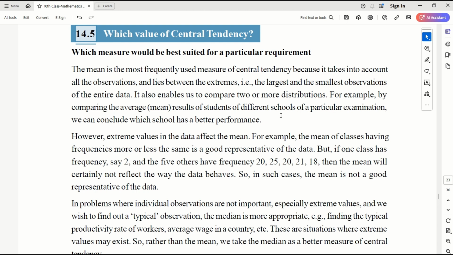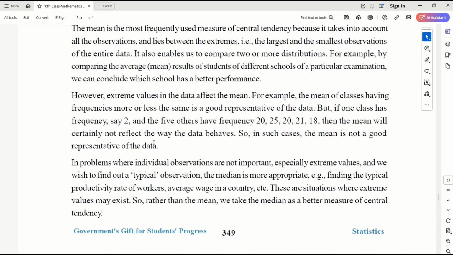You can compare average to average, which makes sense. But we cannot really compare modes. Comparing two modes has no meaning, because which data is most frequent has no meaning.